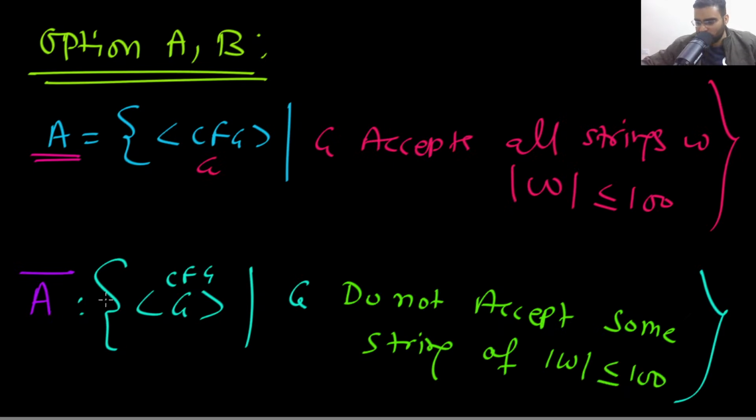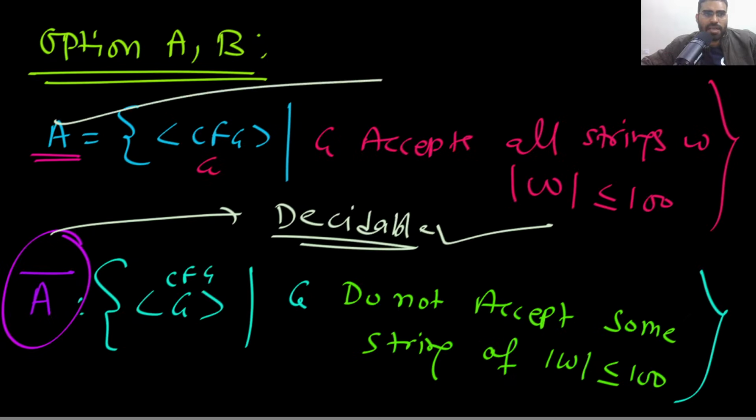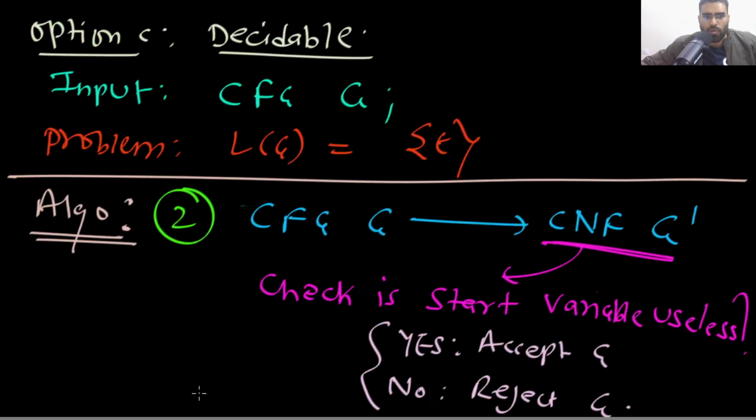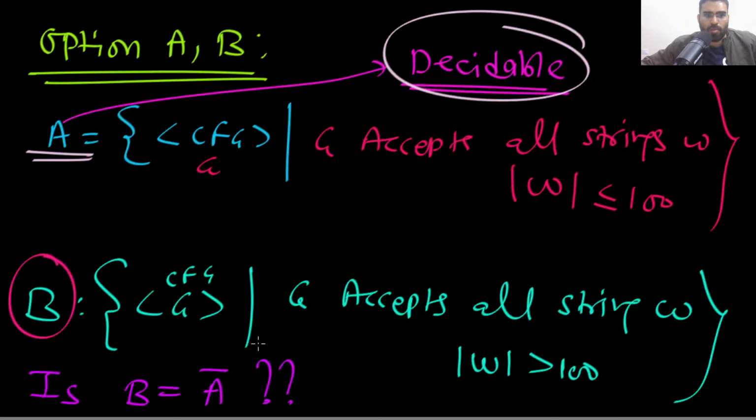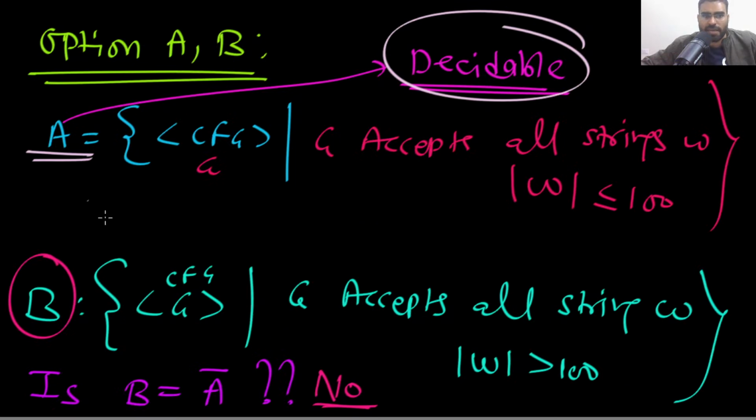Is this clear, Vijay Raj? But this A complement will be decidable. That is not a problem. This is decidable.